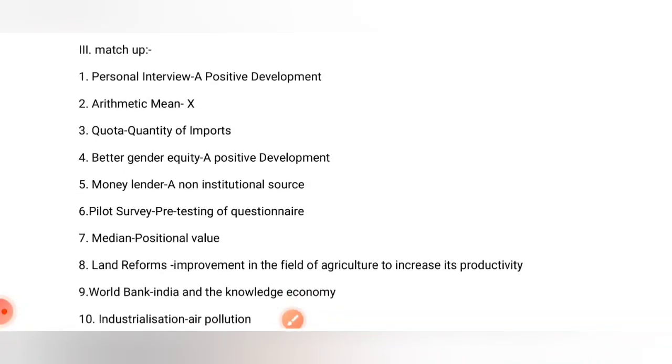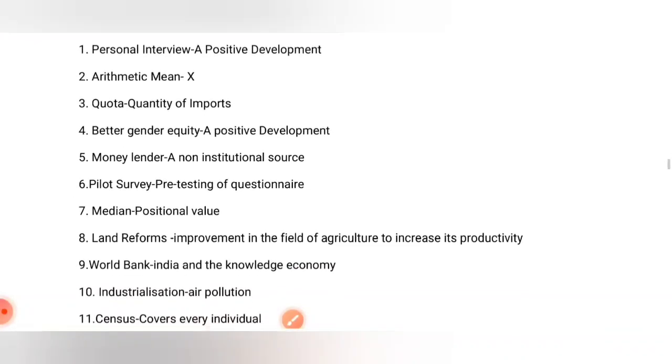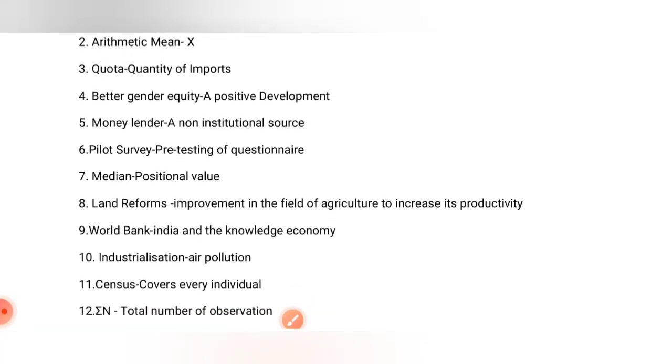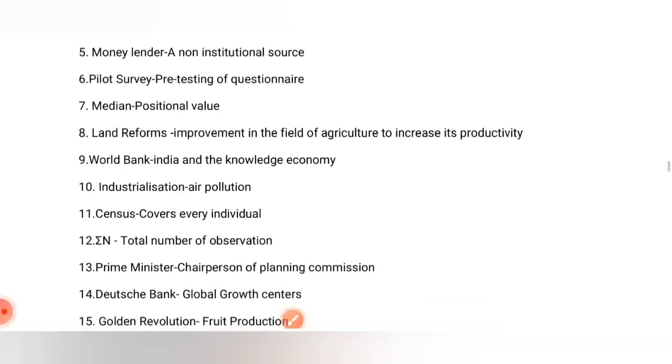Personal interview is time consuming, we need to write. Arithmetic mean formula is x bar. Quota means quantity of import. Better gender equity is a positive development. A moneylender is a non-institutional source. Pilot survey is a pre-testing of the questionnaire. Median is a positional value.